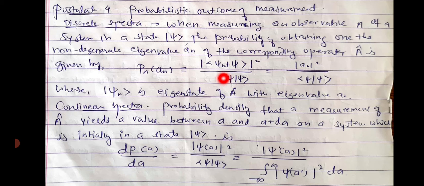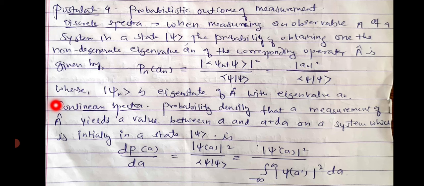This is nothing but the integral of psi n star psi dx, which we can say is an inner product of psi n and psi, in bracket notation. Now this is equal to mod of an squared, where the normalization constant of the n state must be 1. So this is nothing but mod an squared, where psi n is the eigenstate of operator A with eigenvalue an. Next is continuous spectra.